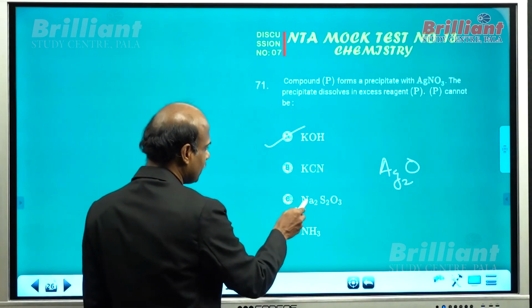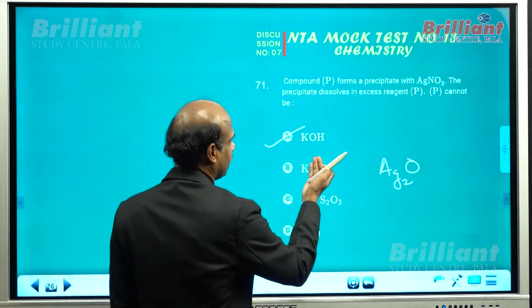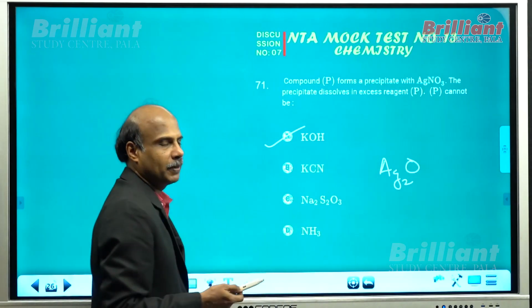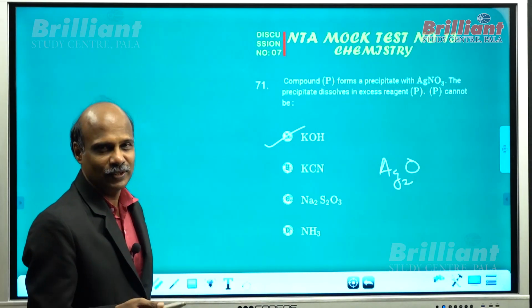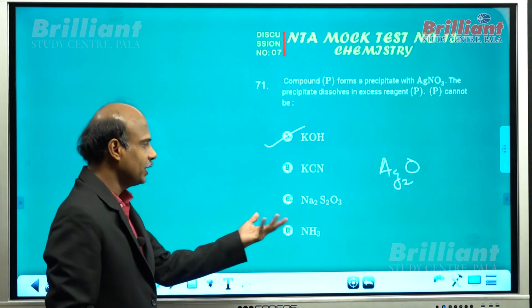Whereas these three, all of you know, are very familiar. Potassium cyanide gives silver cyanide precipitate, but that is dissolved by complex formation. And all of you know the case of ammonia.